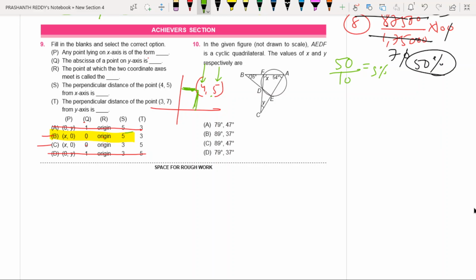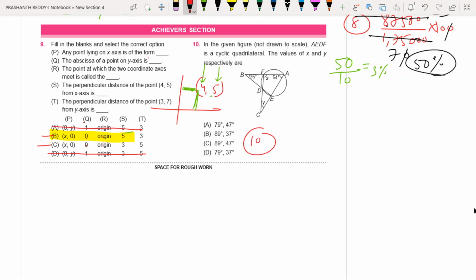Okay. Now the last question. See, don't read. If you read P and Q and R, again it will take 10 seconds. Don't read. Like that, you should improve your smartness. Now 10th question, which is the last question in this 9th class sample paper. In the given figure, not drawn to scale. Okay, we are not going to apply any scale. AEDF is a cyclic quadrilateral.